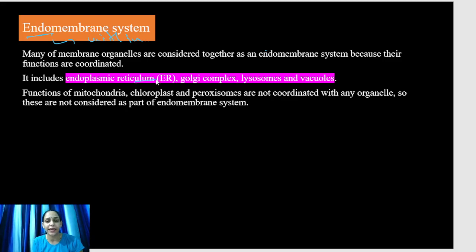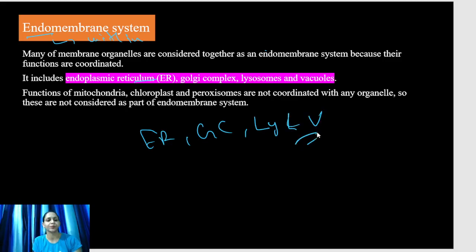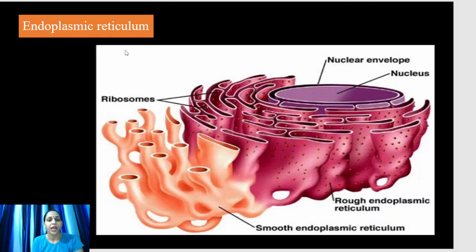It includes the Golgi complex, lysosome, and vacuole. The functions of the mitochondria, chloroplast, and peroxisome are not coordinated with any other organelle, so these are not considered part of the endomembrane system. Endoplasmic reticulum. Endoplasmic reticulum is the first part of the endomembrane system. It starts from the outer membrane of the